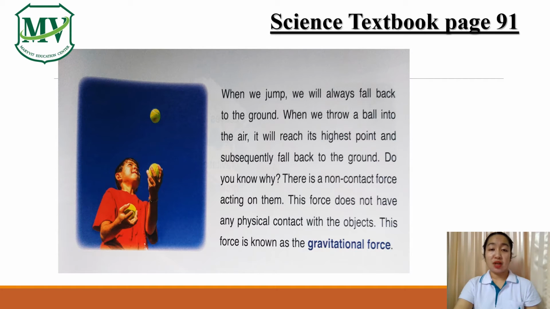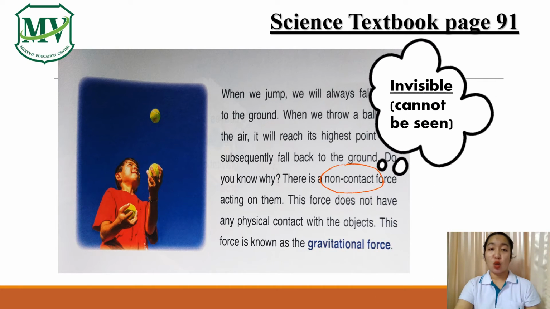So for the first paragraph, in other words, everything that we throw up will always fall down. When we throw a ball, it goes down. When we jump, we always fall back to the ground because there is a non-contact force acting on us, pulling us down. This non-contact force is called gravitational force. Okay, remember, when we say non-contact force, it means it is invisible or cannot be seen, meaning this gravitational force is invisible.